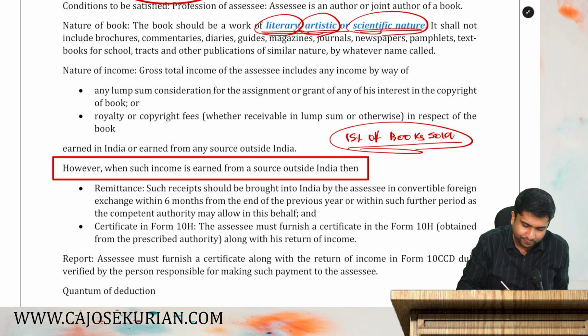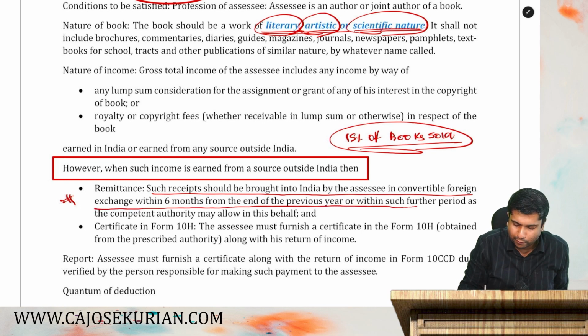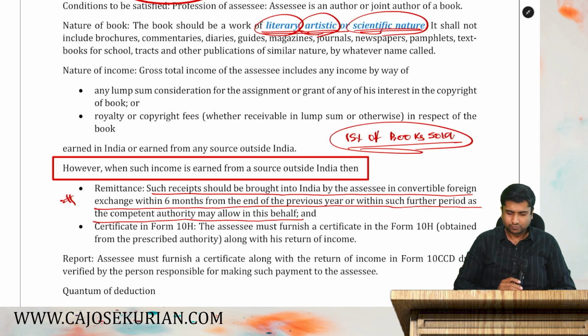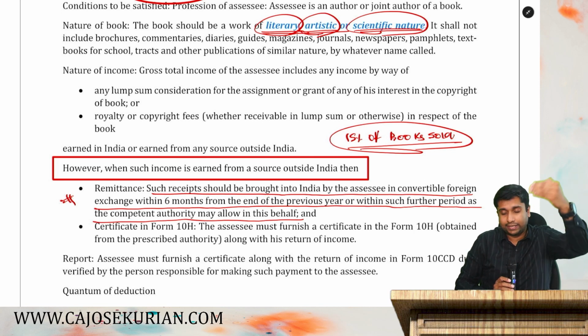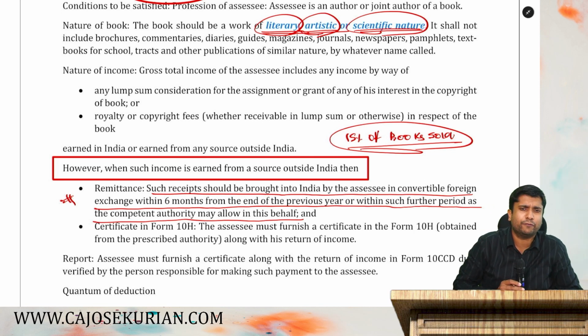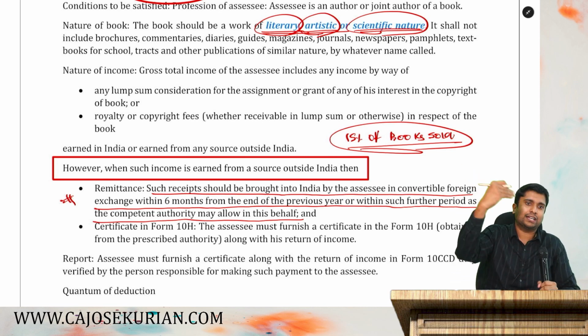When should I bring it? The department says, such receipt should be brought into India by the assessee in convertible foreign exchange within 6 months from the end of the previous year or within such further period as the competent authority may allow in this behalf. So listen, what I need to do is, either I need to bring it in foreign exchange. What do you mean by foreign exchange? That foreign currency I have to bring here.